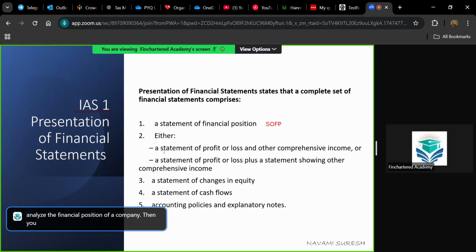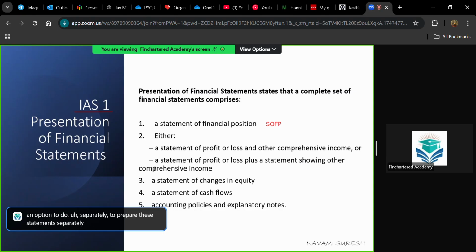Then you have the statement of profit or loss and other comprehensive income, or a statement of profit or loss plus a statement showing other comprehensive income. Why is it given like this in a separate manner? It is just to show that you have a choice. If you want, you can prepare SOPL plus OCI in one statement itself. Give the main heading, statement of profit or loss, and afterwards, when you calculate the profit or loss, then in the same statement give a subheading, other comprehensive income. Otherwise, you have an option to prepare these statements separately.